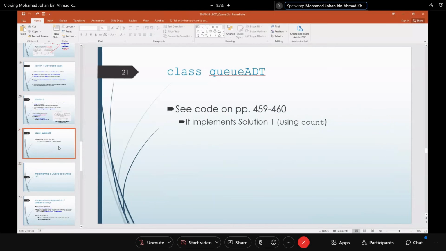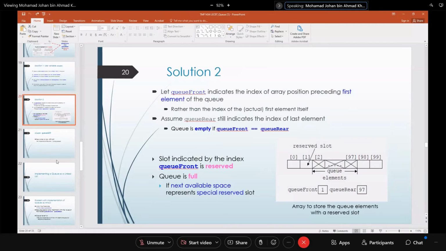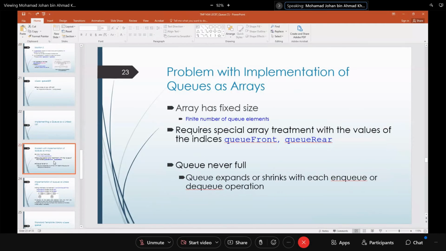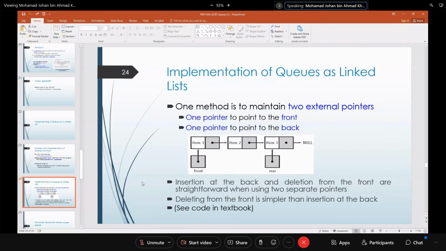So that is implementing queue as an array. Next is implementing queue in a linked list. You are going to have two pointers, queue front and queue rear. For a linked list, the queue is never full, so you can keep on doing enqueue and dequeue. The front of the queue will point here, the rear will point here, and you can keep on adding at the rear.